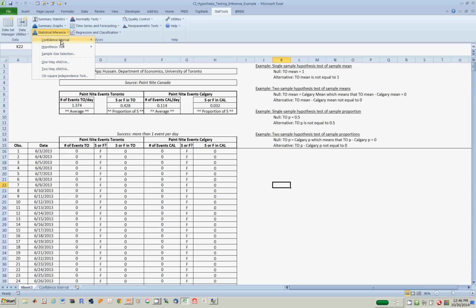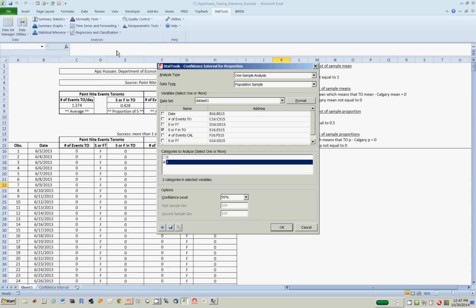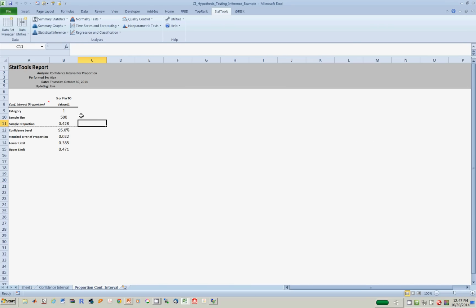We now see how to do proportions. If you want to build 95% confidence intervals for proportions, we choose confidence interval proportions. And now, once again, we want to build a 95% confidence interval for the successes in Toronto, so that's the reason it's checked. You can choose what these categories mean: are you building the confidence interval for failures or successes? So I choose 1 because I want to do it for successes. Confidence level 95%. Click, and now you see the following result.